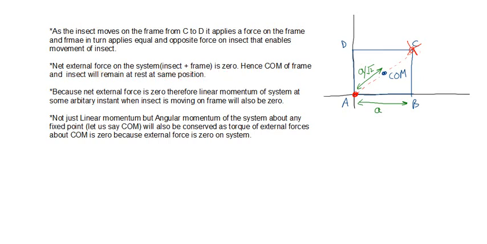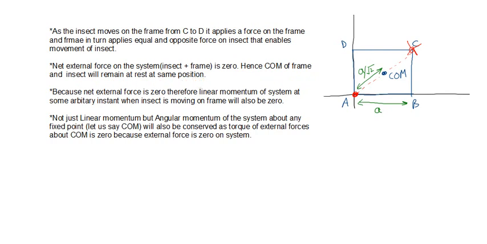Now, because the insect is applying force on the frame, and the frame in turn is applying an equal and opposite force on the insect, and that force is an internal force, the net external force on the system is 0. Therefore, the center of mass of the frame and insect will remain at rest in the same position.